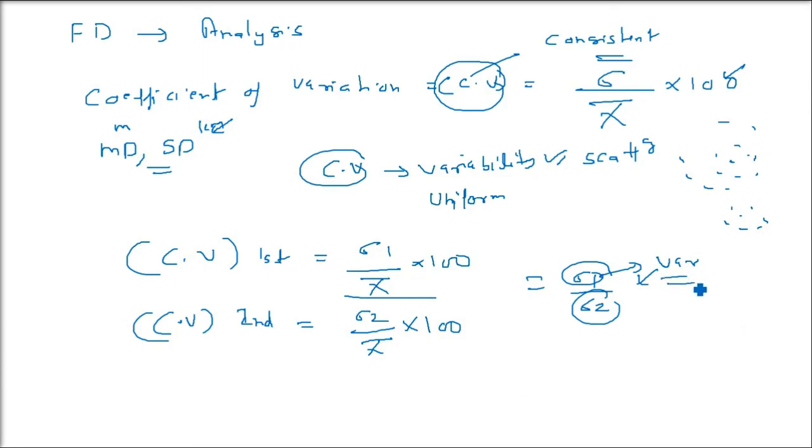Whichever sigma is higher, whichever is lower, sigma comes from variance. So higher variance, higher problem. Lower variance, good unit, good series.